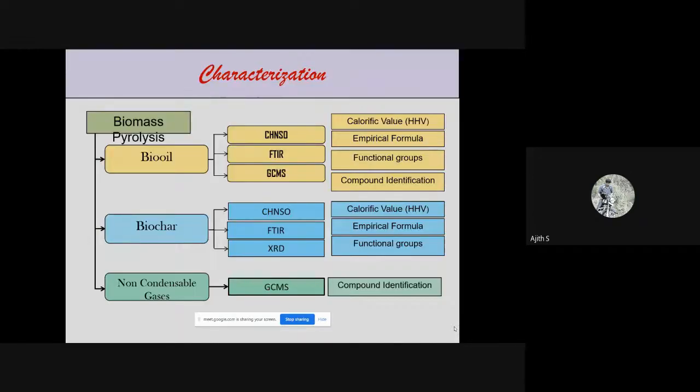In the characterization, the 3 major products, bio-oil, biochar, and non-condensable gases, have been characterized. Bio-oil was characterized using CHNSO, FTIR, and GCMS to obtain the calorific value in terms of higher heating value, empirical formula, functional groups, and then compound identification. And biochar has been characterized using CHNSO, FTIR, and XRD, for calorific value estimation in terms of higher heating value, empirical formula, and functional groups. And non-condensable gases have been characterized using GCMS for the compound identification percentage.